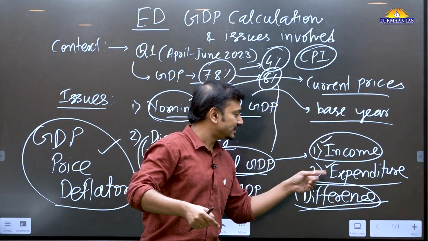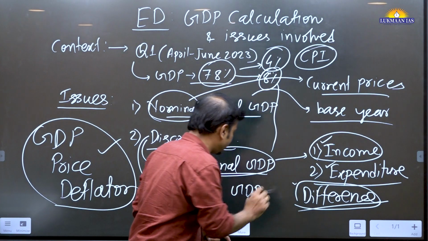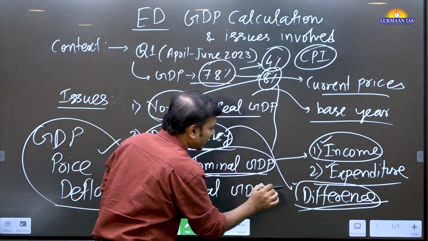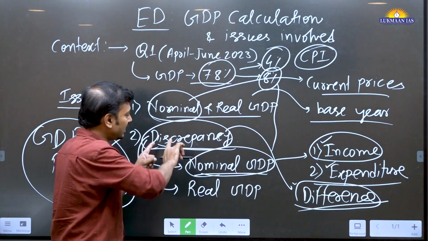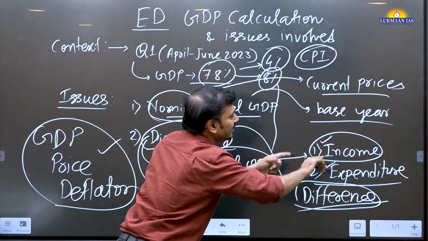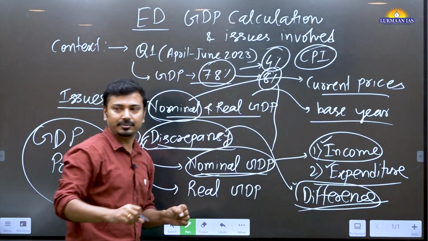Okay. So this is how discrepancies will be there, and this difference is termed discrepancy, given as a separate heading in the account book of the government. It is basically the difference between the income method calculation and the expenditure method calculation of GDP.